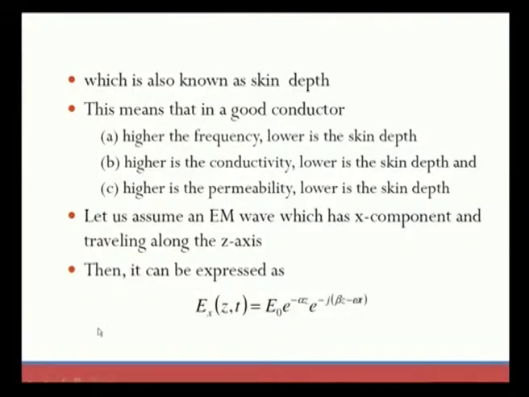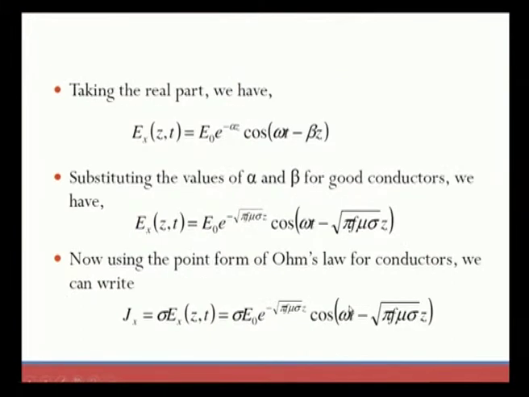Then the expression for the electromagnetic wave is given by E x of z comma t, equal to E naught e to the power of minus alpha z, e to the power of minus j into beta z minus omega t. Now taking only the real part of this equation, it becomes E naught e to the power of minus alpha z cos of omega t minus beta z, which is only the real part that we have taken.